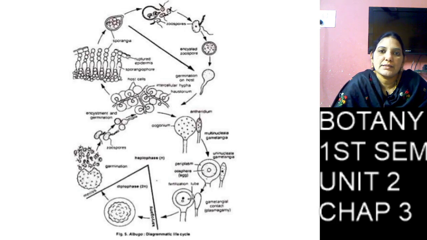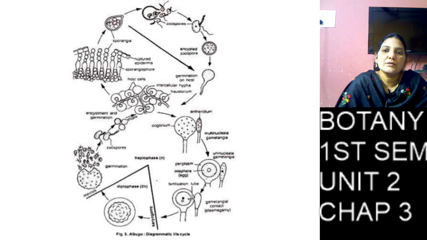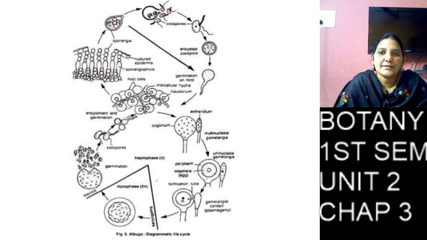Then the second method. Here, at low temperature, below 15 degrees, the conidium germinates by the indirect method. So what is the indirect method?